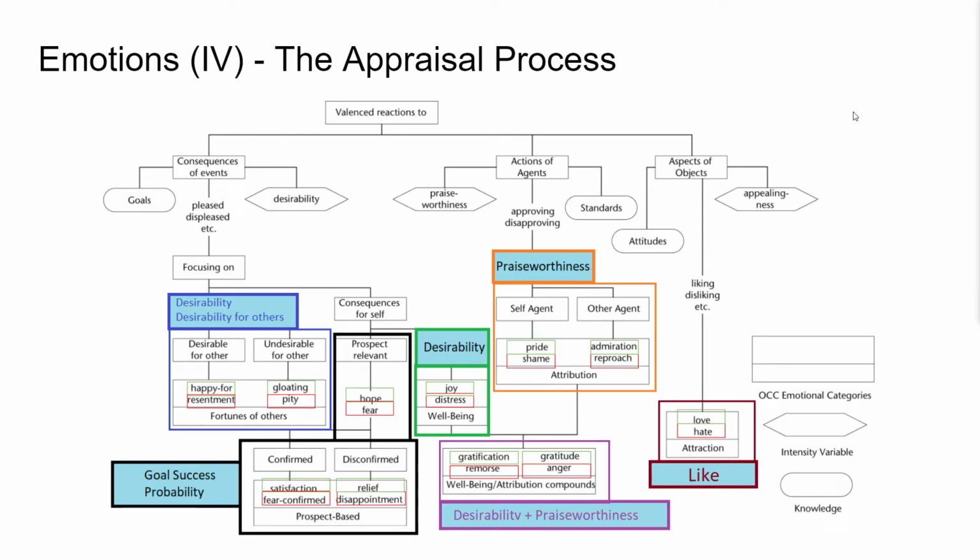The OCC model is quite complex, and there are many different appraisal variables. They all mean different things. For instance, praiseworthiness is regarding society's values, society's standards applied to that event. Desirability, on the other hand, is regarding the consequences of events, whether they are desirable for me or not, and whether they affect my goals or not.